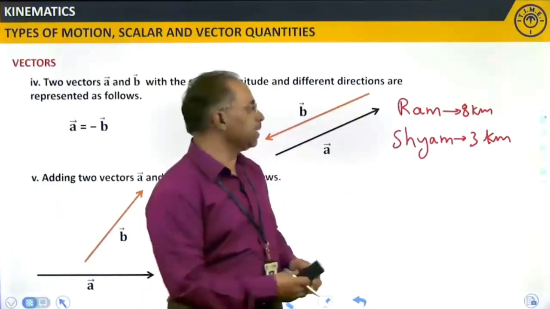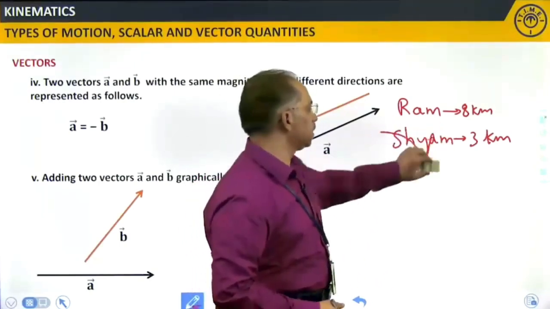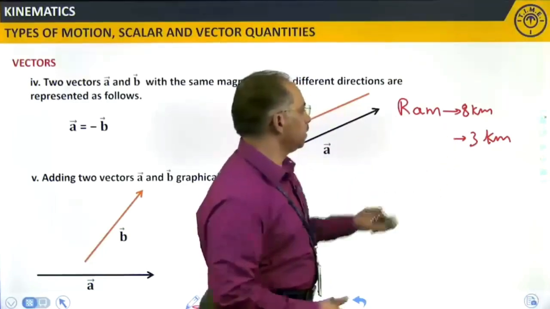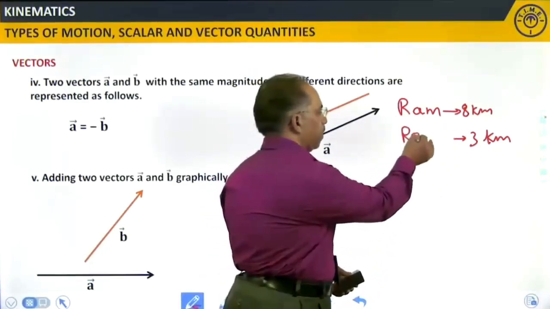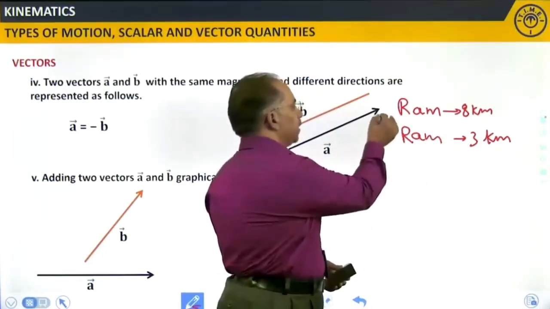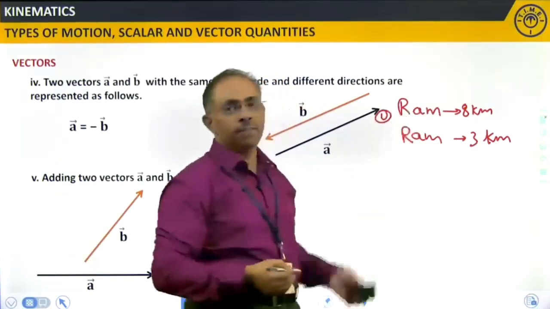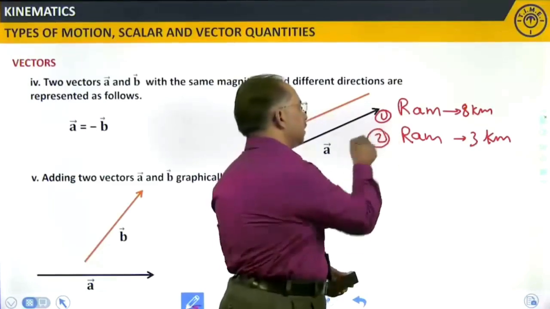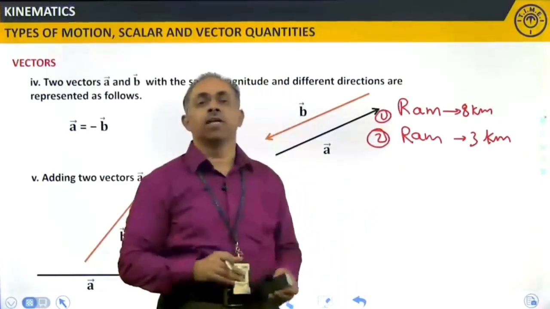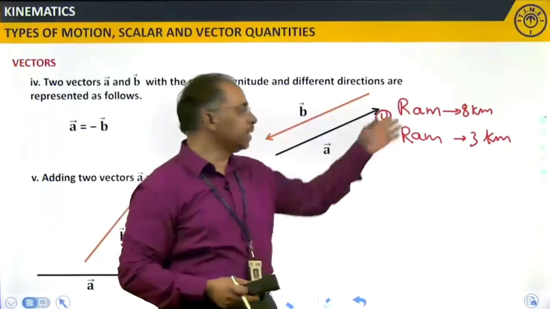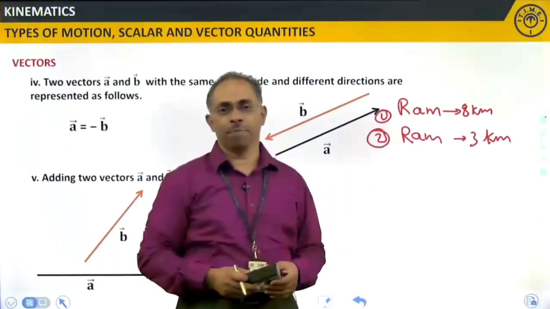If at all, I take it the other way, that it is the same, this is also for Ram. Maybe first trial he has done 8 kilometers, second trial 3 kilometers. Then I can say total distance traveled by Ram is 8 plus 3, 11.